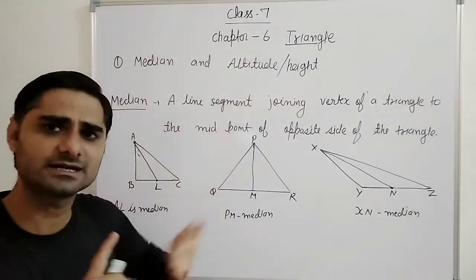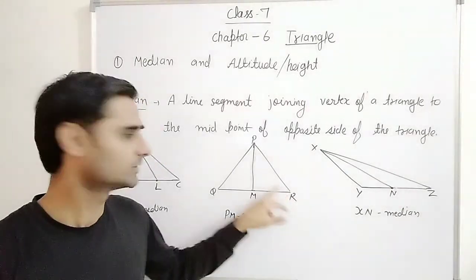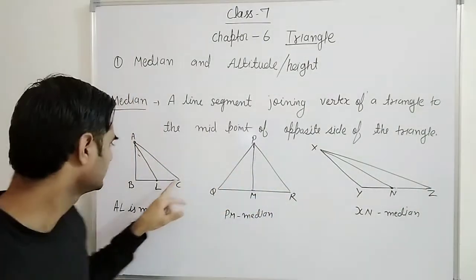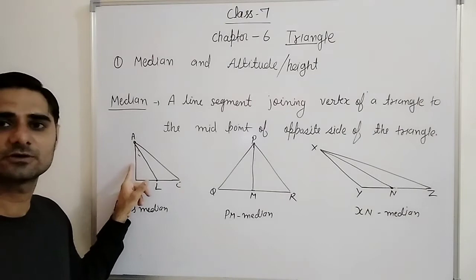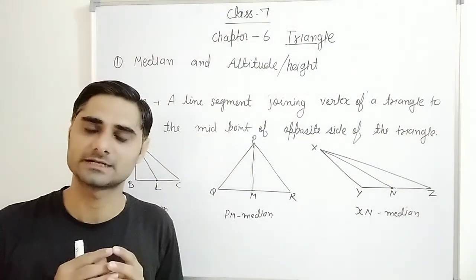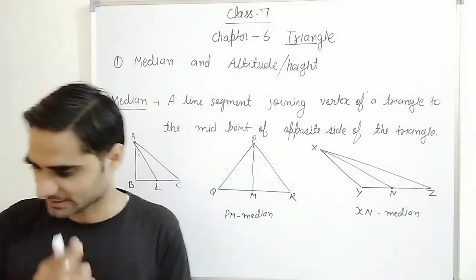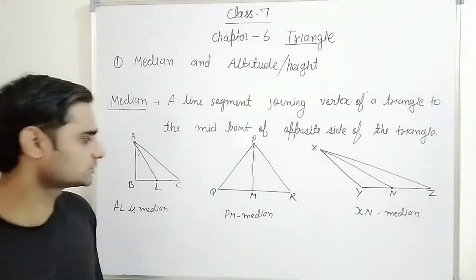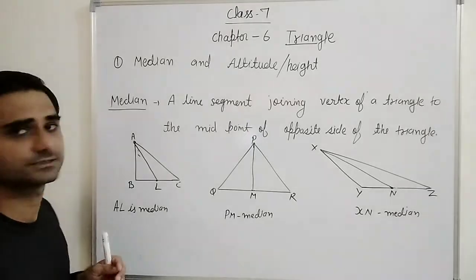Just take any vertex, you can take. You can take this vertex also. You will join it to the midpoint of this side. Opposite side का midpoint ले लो और उसको join कर दो. That is called the median of a triangle. Hope you understood. Next one is height.